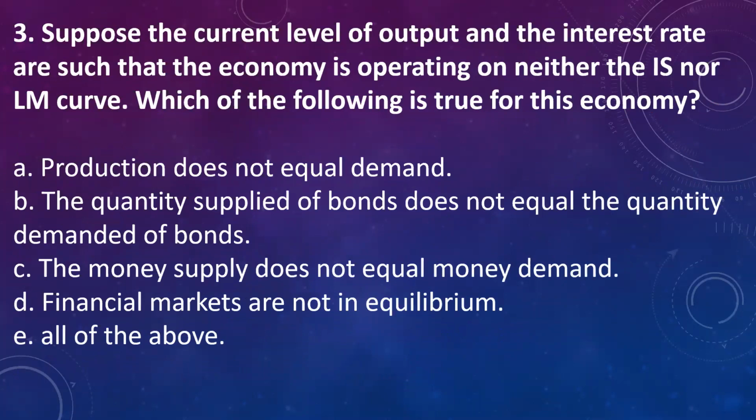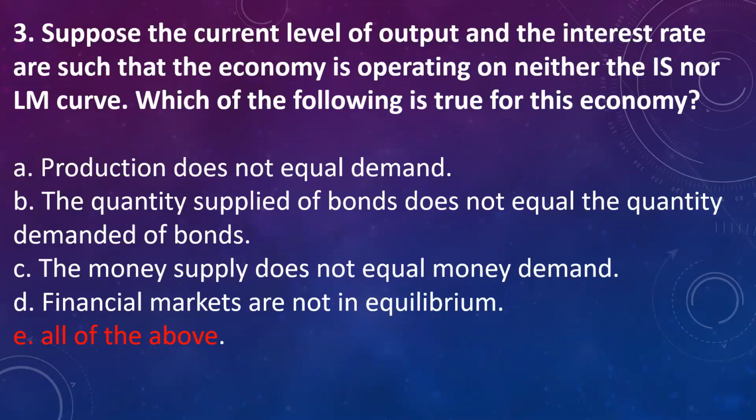Next question is, suppose the current level of output and interest rate are such that economy is operating on neither the IS nor the LM curve. Which of the following is true for this economy? A. Production does not equal demand. B. Quantity supplied of bonds does not equal quantity demanded of bonds. C. The money supply does not equal money demand. D. Financial markets are not in equilibrium. E. All of the above.